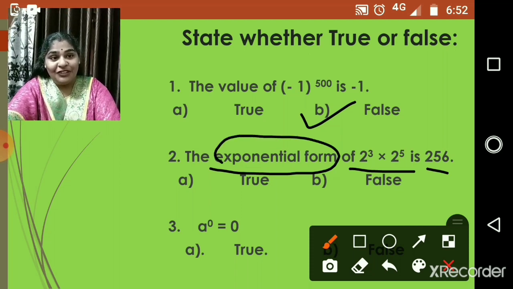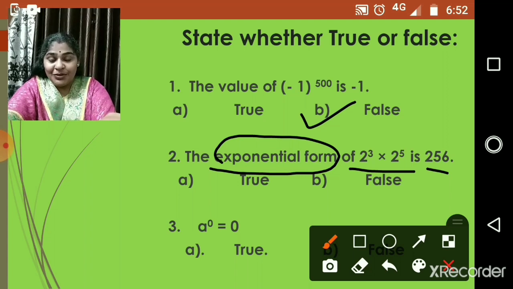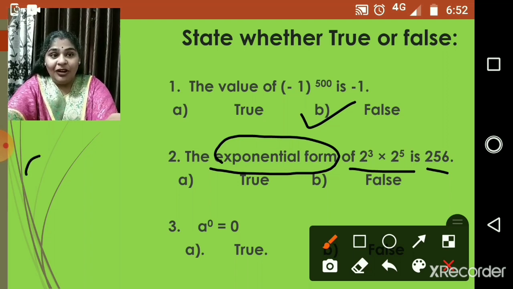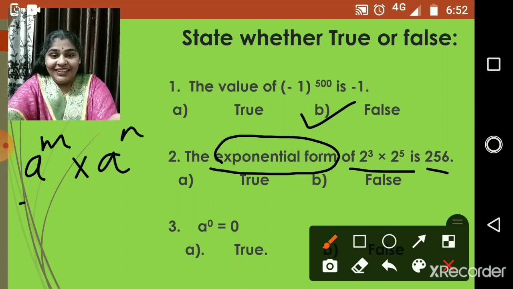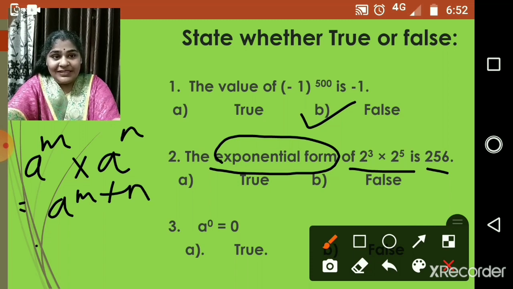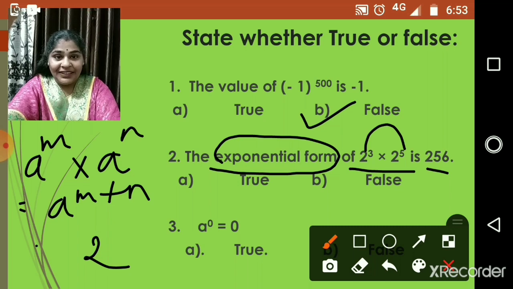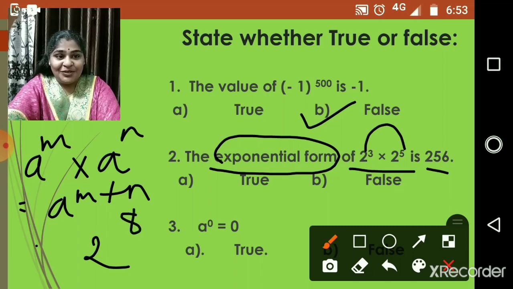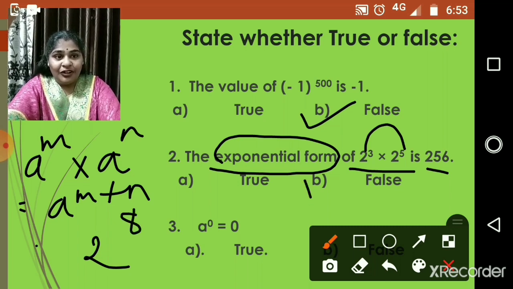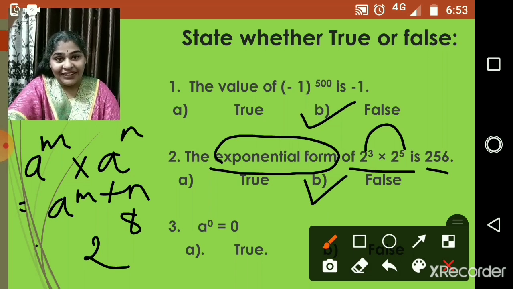So we will use the law a raised to m into a raised to n is equal to a raised to m plus n, and m plus n, 3 plus 5, gives 2 raised to 8. So this is again false. The answer will be false.